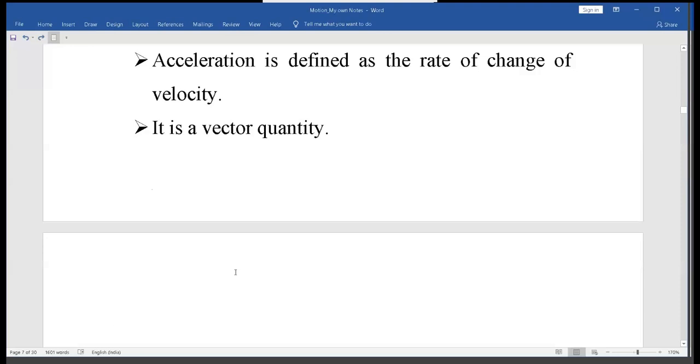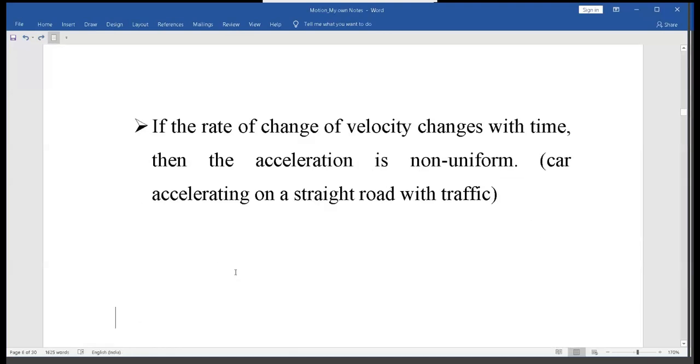Now, if the rate of change of velocity changes with time, then naturally the acceleration is non-uniform. And that's why it is changing, of course. The example is a car accelerating on a straight road with traffic. So sometimes we give acceleration and sometimes we don't give acceleration in case of traffic.